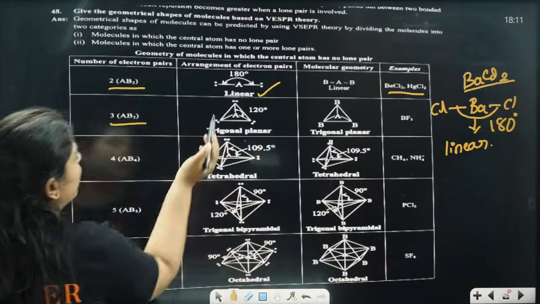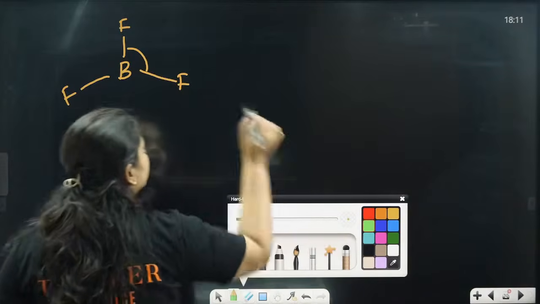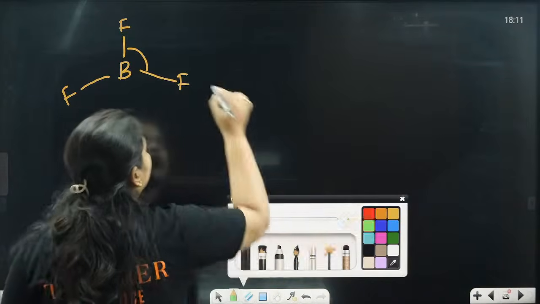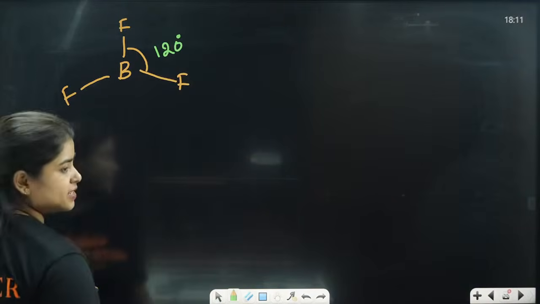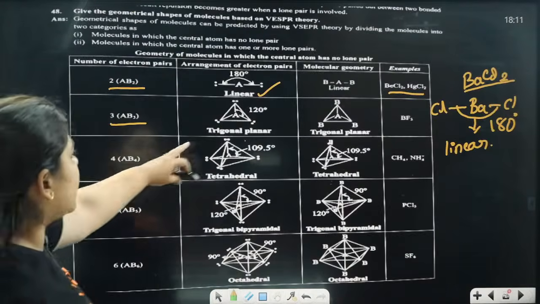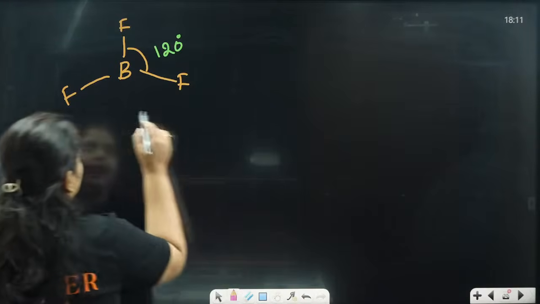It is at an angle of 120 degrees. Clear? So what do we call this? Trigonal planar.